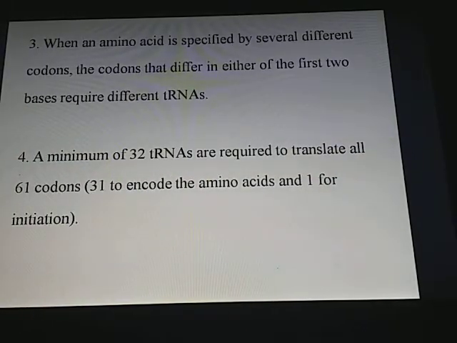When the amino acid is specified by several different codons, the codons that differ in either of the first two bases require different tRNAs. A minimum of 32 tRNAs are required to translate all 61 codons.